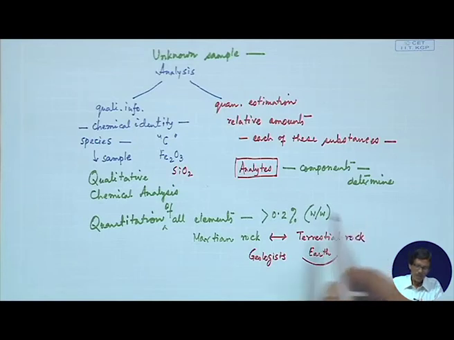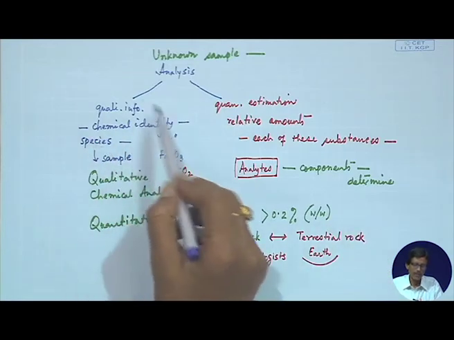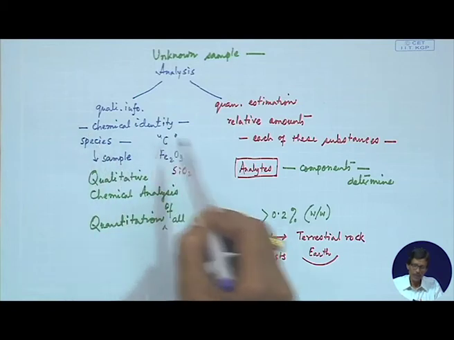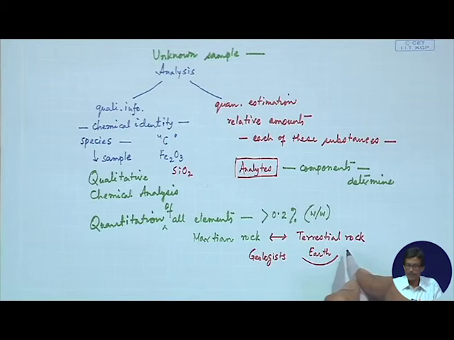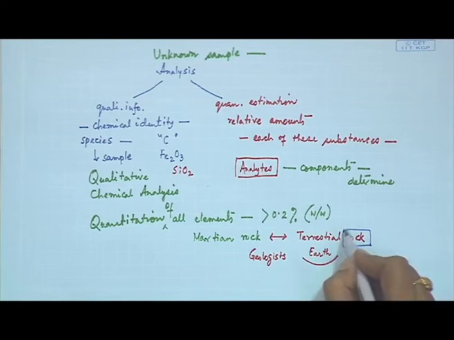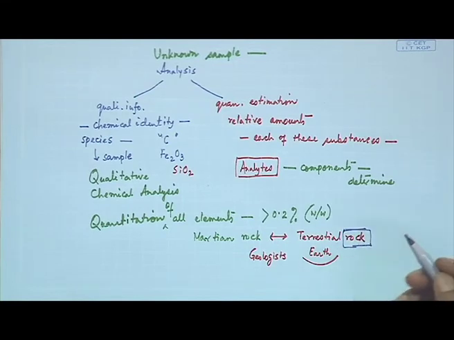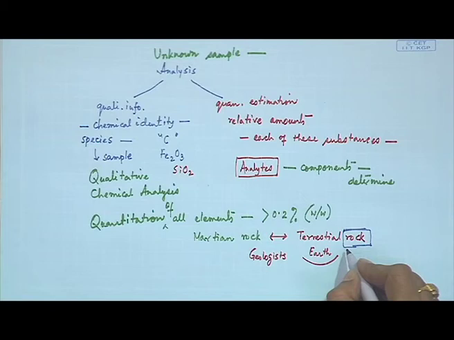So, basically we will be utilizing initially the identification, the qualitative information, then the quantitative information to understand these. And remember that we should not be too involved with the sample itself.